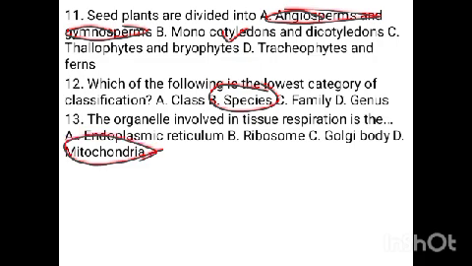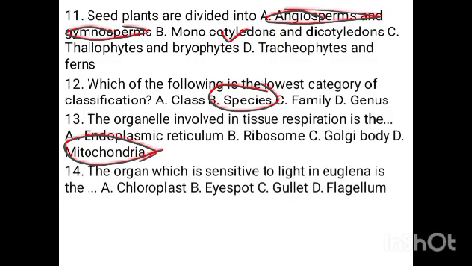Cellular respiration, aerobic respiration. Anaerobic occurs within the cytoplasm. The organ which is sensitive to light in Euglena, that is the eye spot for sensitivity in Euglena.